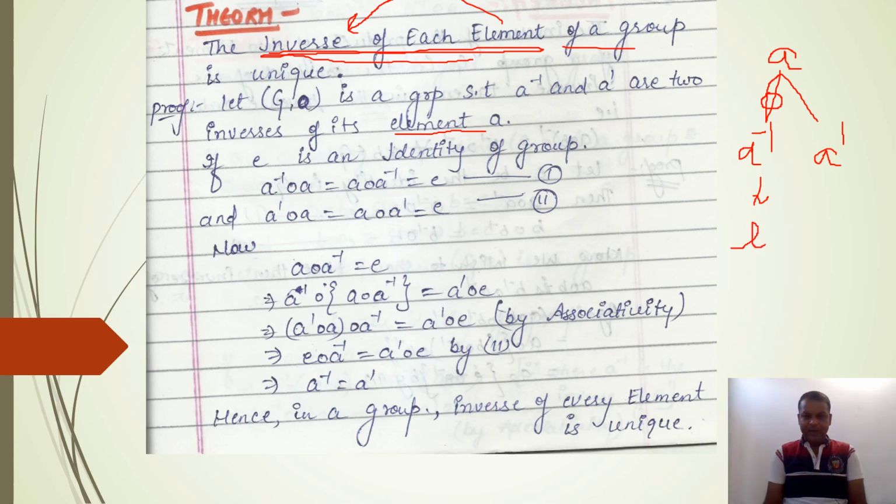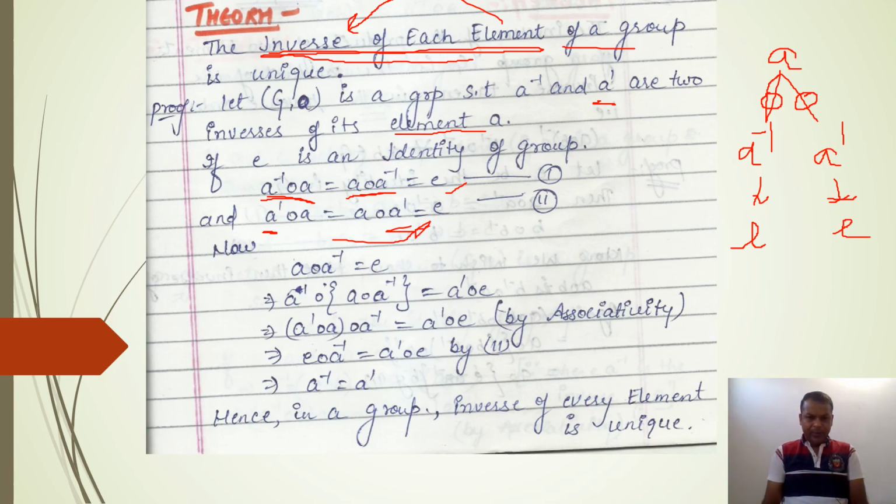And similarly, as you are considering that A dash is also an inverse of A, so in this case, if you are operating this A dash on A, then you will also get E, identity. So here we have written, if I operate A inverse on A either from left or from right, in both cases you will get E. Again, if we consider that A dash is an inverse, so if you apply A dash from left or from right, you will again obtain E, because in our previous theorem we have proved that the identity element is always unique.